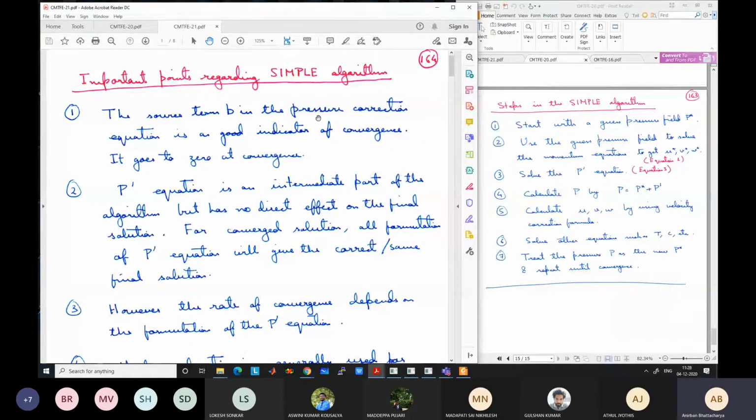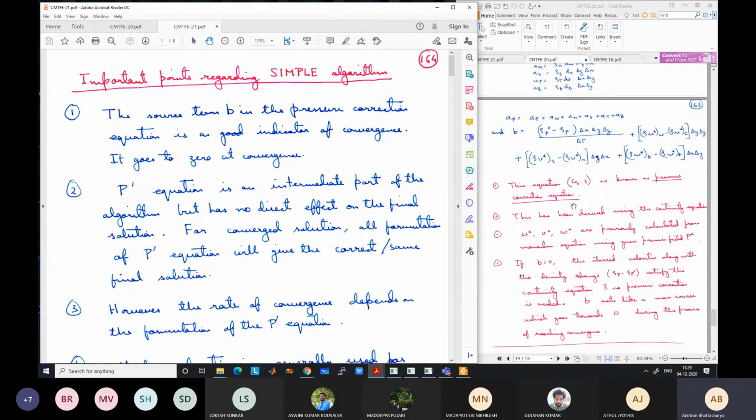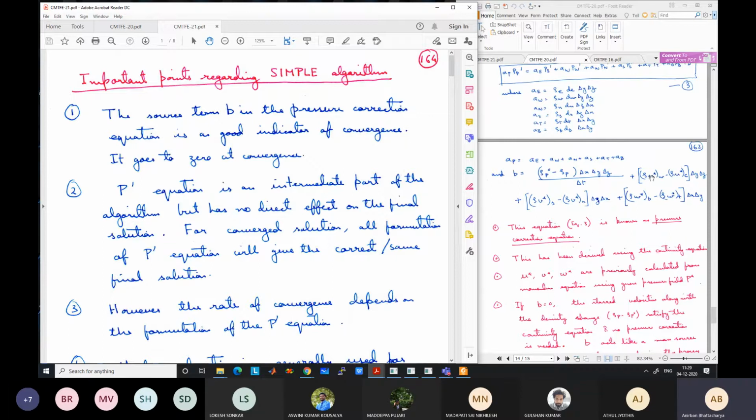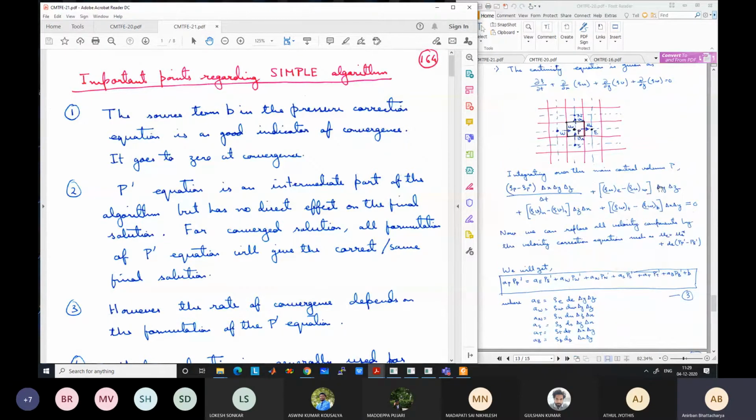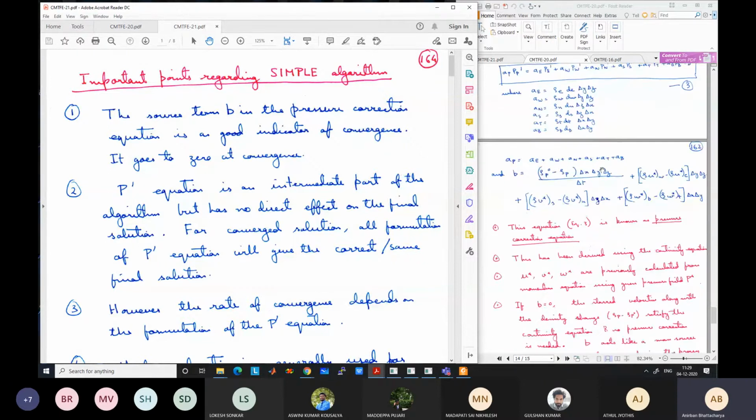Now some important points regarding the SIMPLE algorithm. The source term B, as I have just mentioned, is a good indicator of the convergence. It goes to 0 at the convergence, because at convergence the star velocity satisfies the continuity equation. The discretized continuity equation is of this form, and this is satisfied by the star velocities. If the star velocities are the correct velocities, this term will go to 0. So B goes to 0.